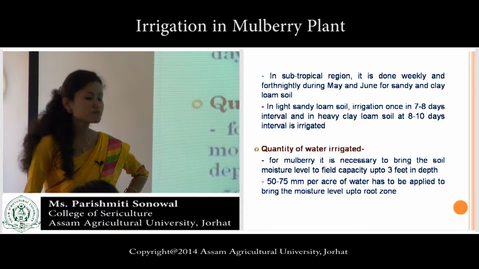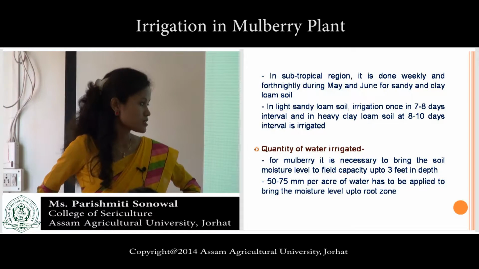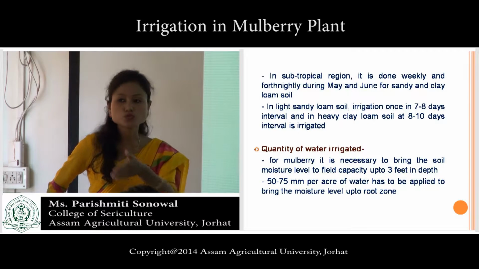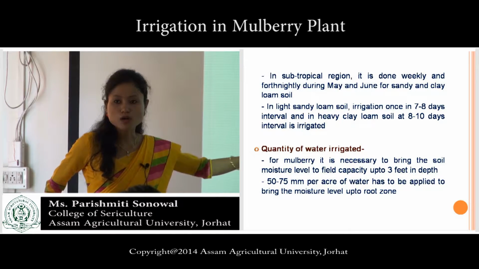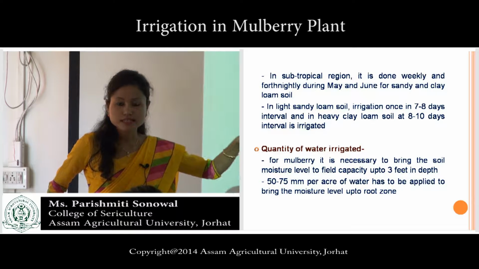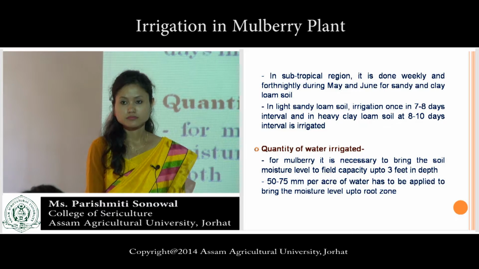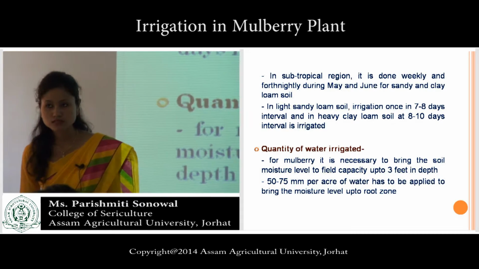About 50 to 75 millimeter per acre of water has to be applied to bring the moisture level up to the root zone. This much amount of water if you apply, then only it will cover up to the root zone. This point clear?